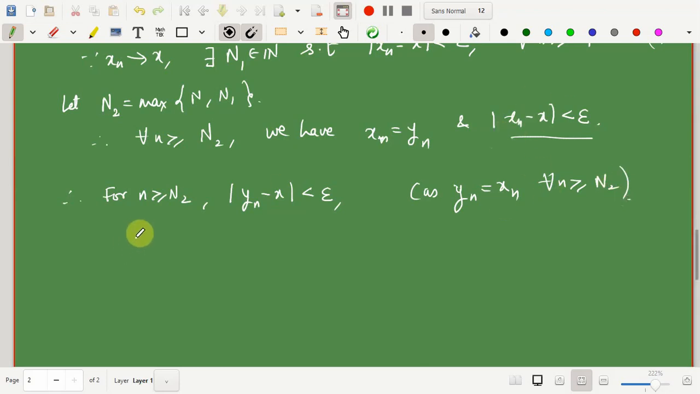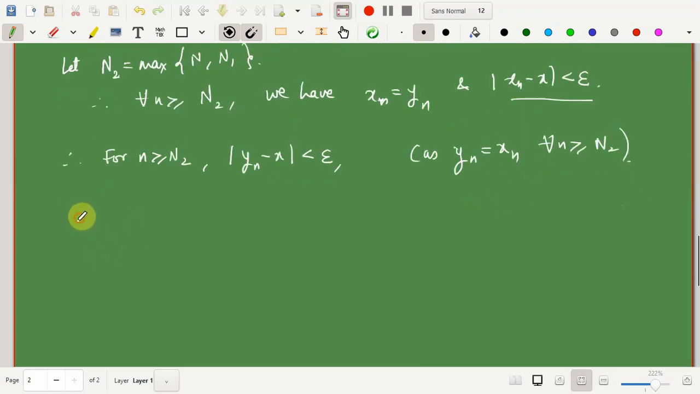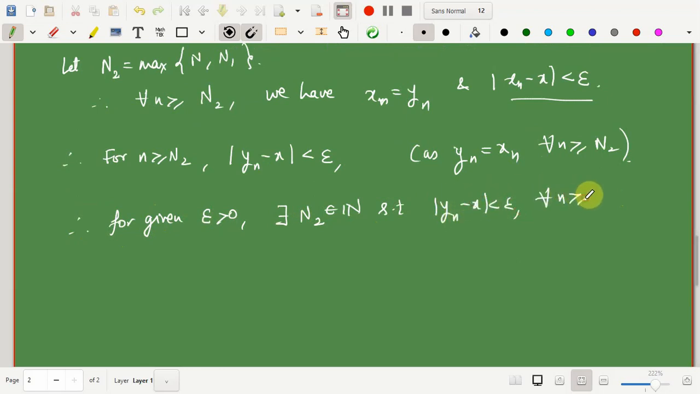Okay, and that proves the theorem. Therefore we have shown that for a given epsilon positive, we have produced a natural number n2 such that mod of yn minus x is less than epsilon for all n greater than or equal to n2. Hence, we can claim that yn converges to x.